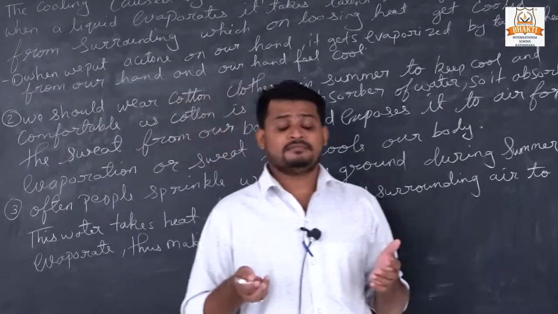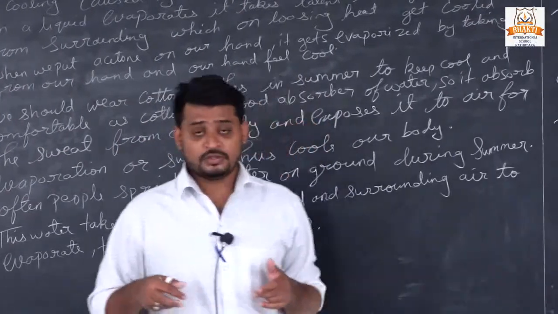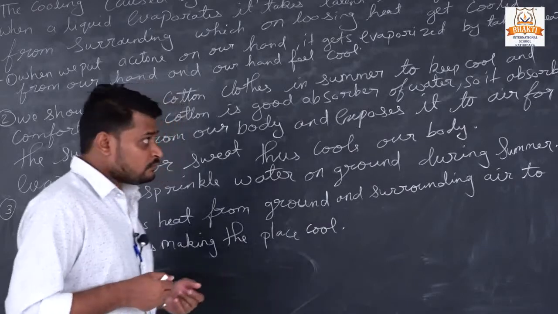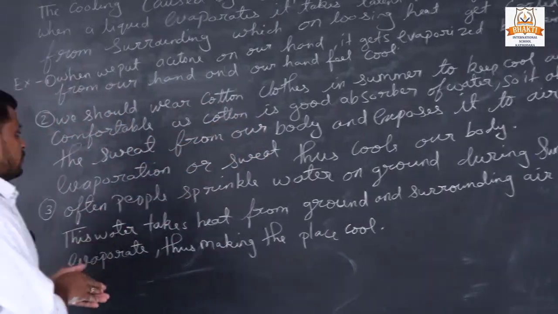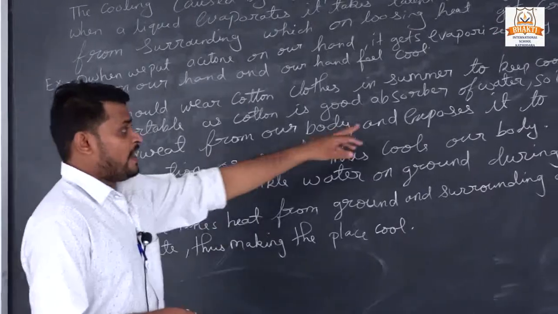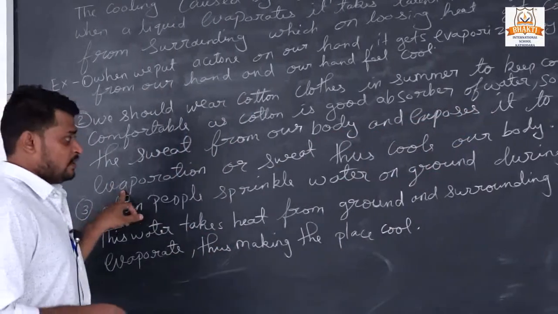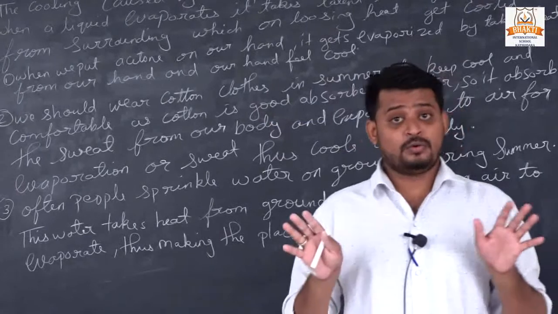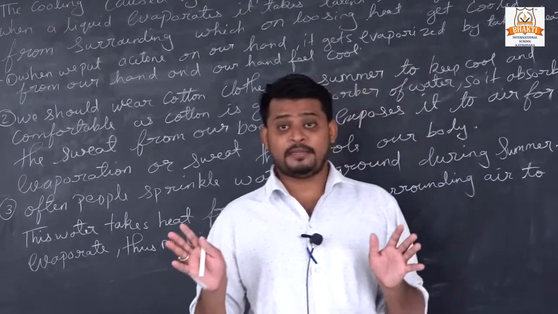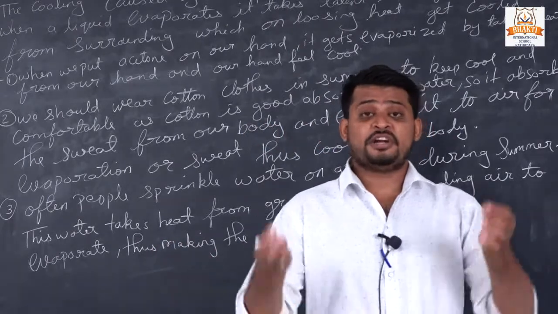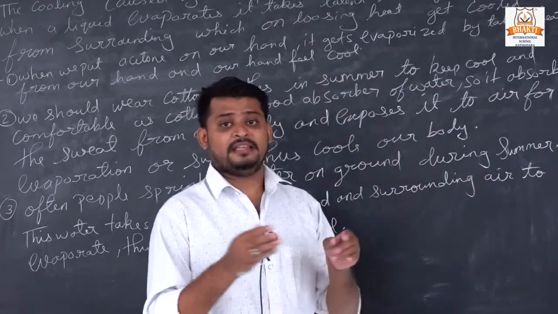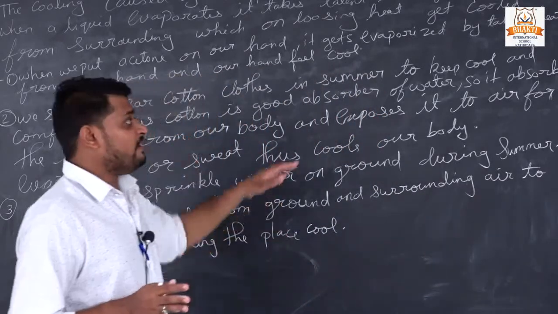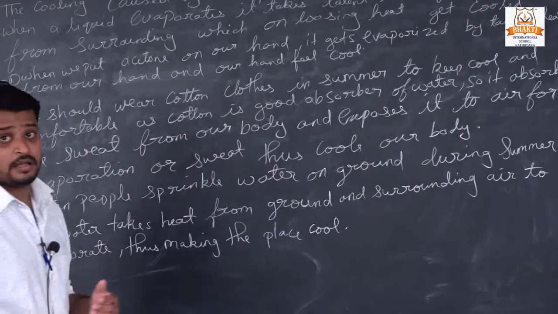In summer our whole body sweats, so the cotton cloth absorbs the water from our body. When it is exposed to air, the sweat evaporates and our body feels cool. That's why we don't feel that hot in summer when we wear cotton cloth. If we wear polyester or anything else, we feel hot. So cotton cloth is preferable in summer.